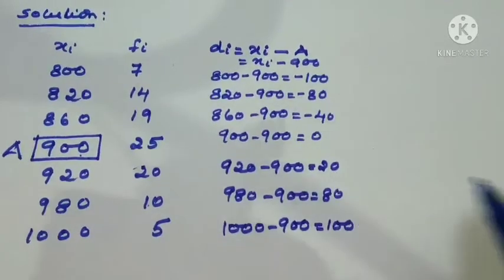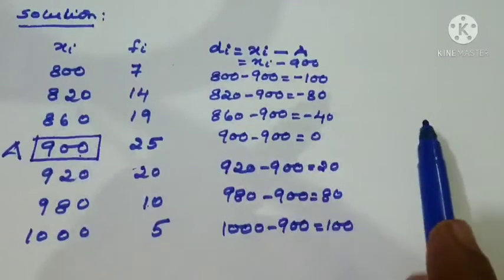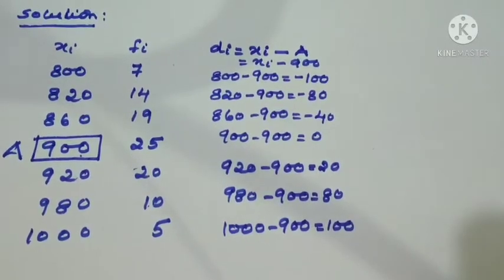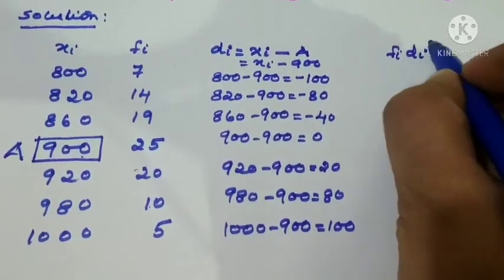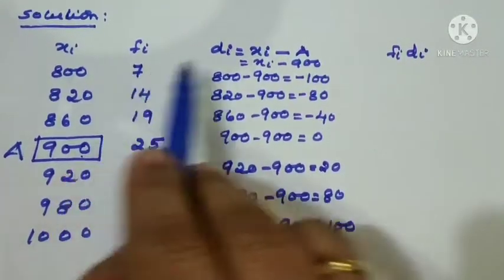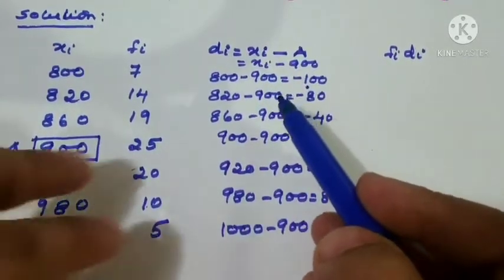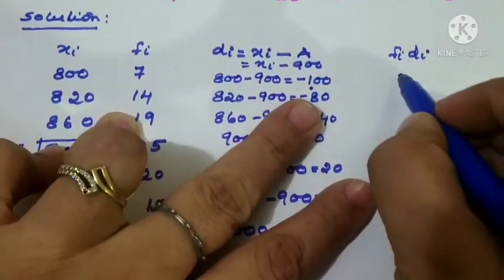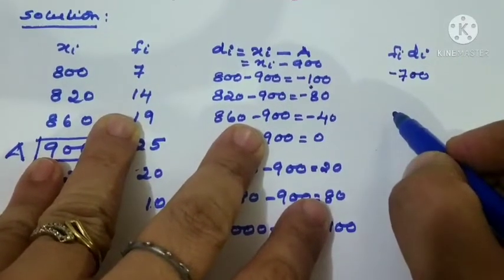So here if you are adding these, most of the time you will get 0 only. Here we are not adding. What is the formula for us? Fi di. Actually in the direct method we have Fi xi. Here the change is Fi di. Fi di means which column? The Fi column and the di column, we should take the product. The first one is Fi multiplied with minus 100, so minus 700. Now 14 into minus 80.